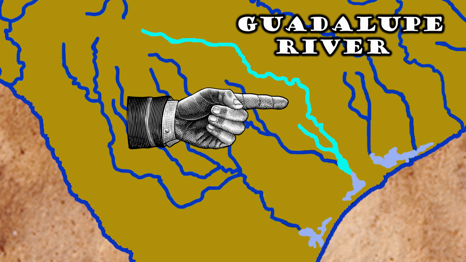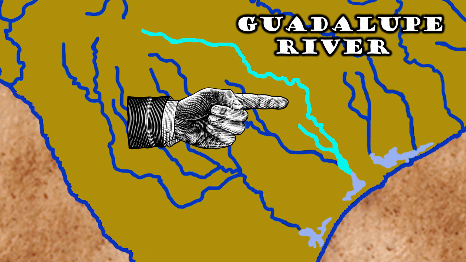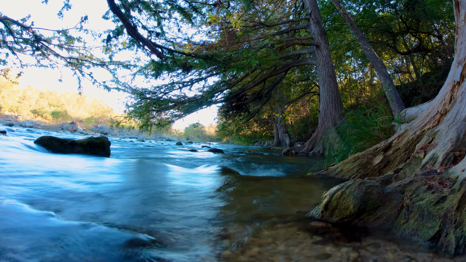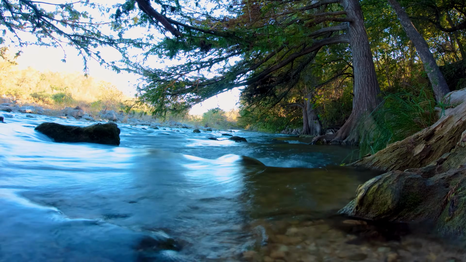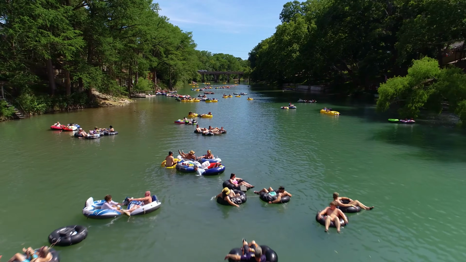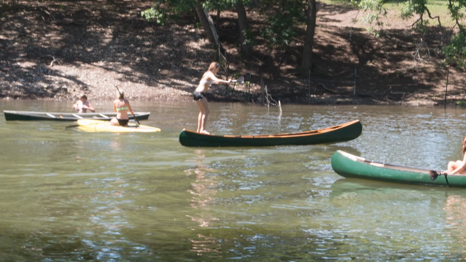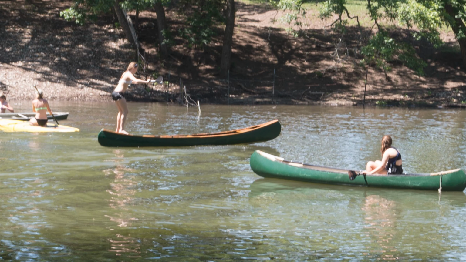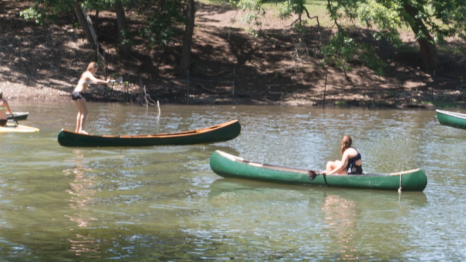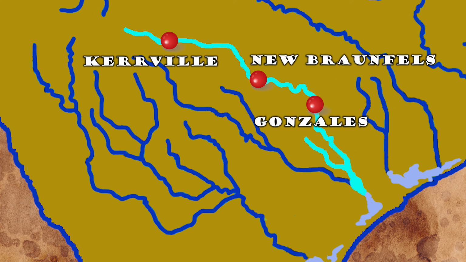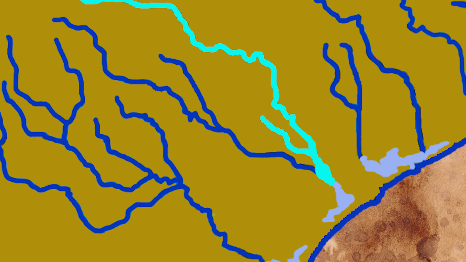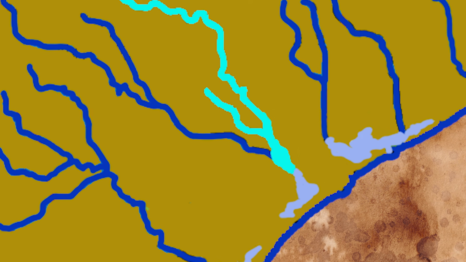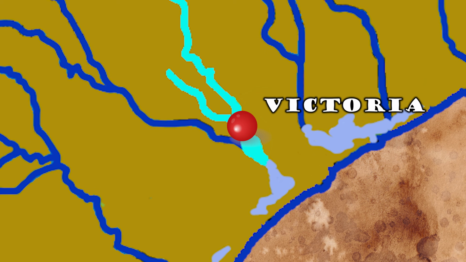The Guadalupe River is one of the more popular recreational streams in Texas because it moves fast and its waters are cold and clear. Tubing on the Guadalupe River, or kayaking or canoeing, are something nearly every person in Texas thinks about doing sometime in their life. Flowing through places like Kerrville, New Braunfels, and Gonzales, it slows down as it cuts on through the coastal plain until commingling with other rivers near the city of Victoria.